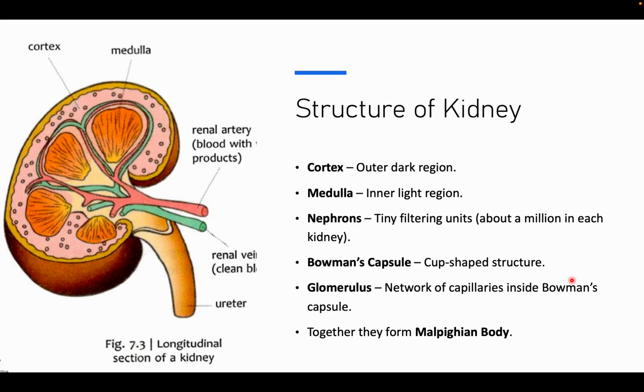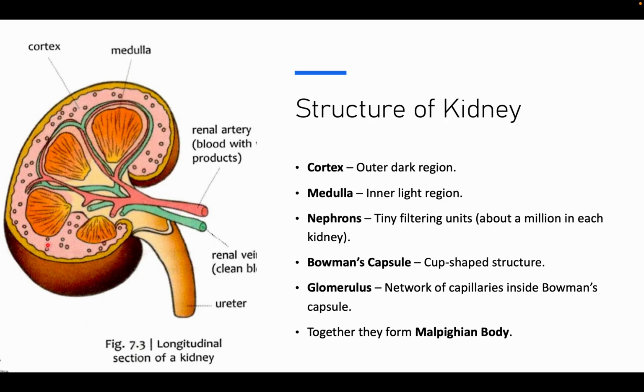So, now this is the structure of the kidney. This is for your reference only. In the textbook they have given it really well. In fact, I've taken a screenshot of this from the textbook. Now the cortex is the outer dark region. This doesn't look dark, this looks pink.